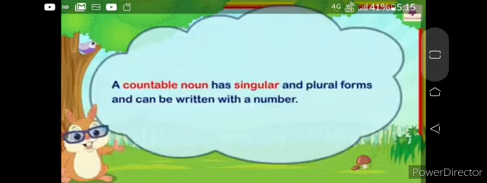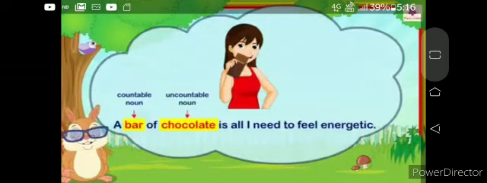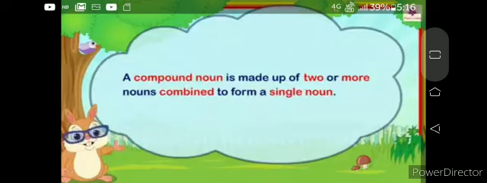Now come to the countable nouns. A countable noun has singular and plural forms and can be written with a number. An uncountable noun is a mass noun. It cannot be written with a number before it. Now take an example of countable and uncountable nouns. A bar of chocolate is all I need to feel energetic. Here, bar is a countable noun and chocolate is an uncountable noun.